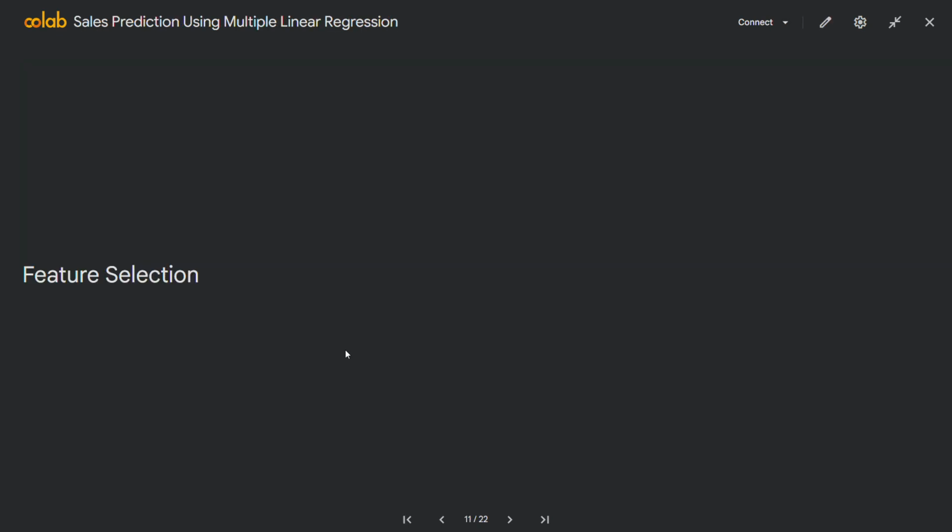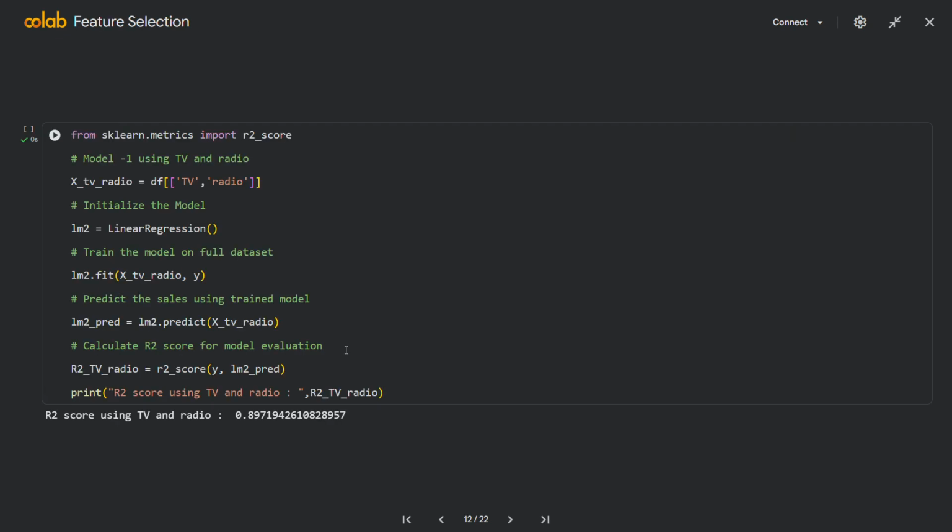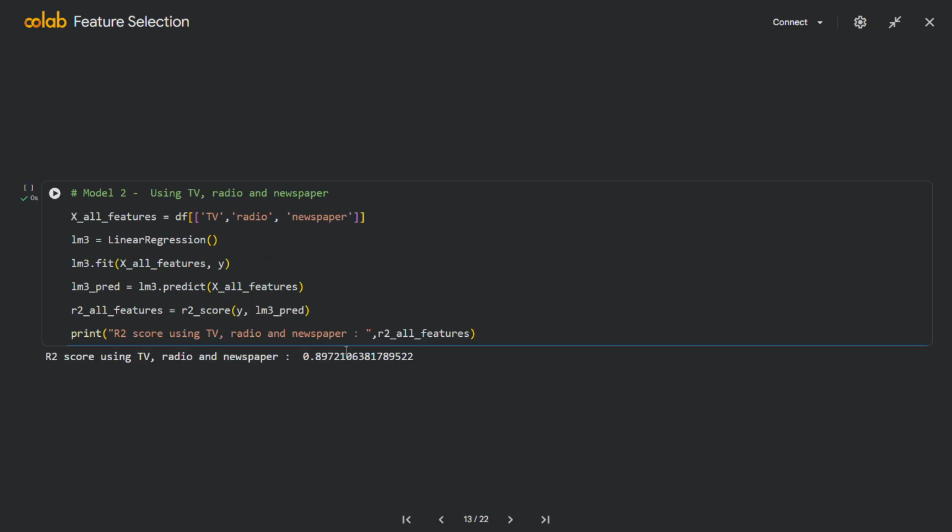To improve the model, I compared different feature combinations. First, I trained a model using only TV and radio. Then I trained another model using all three features. The R² scores of both models were almost identical, around 0.897, suggesting that newspaper advertising adds very little predictive value.